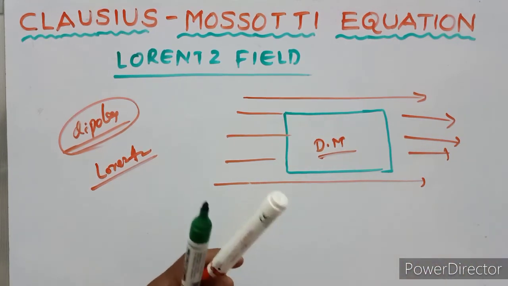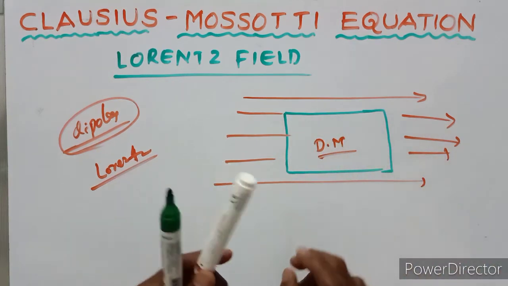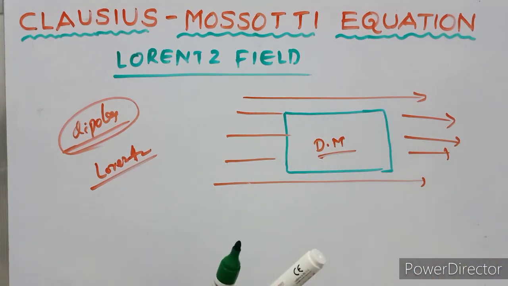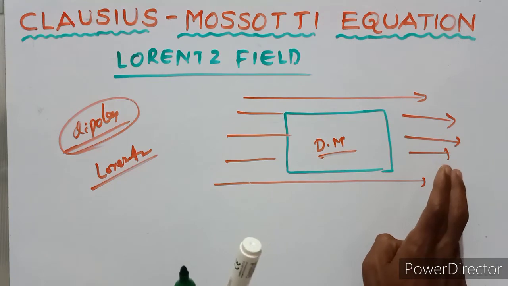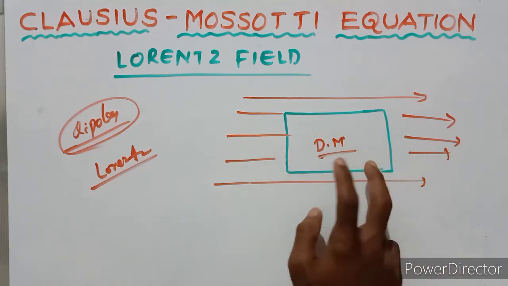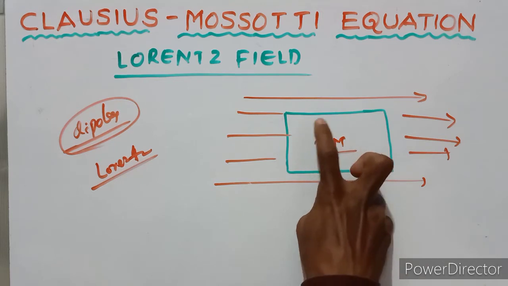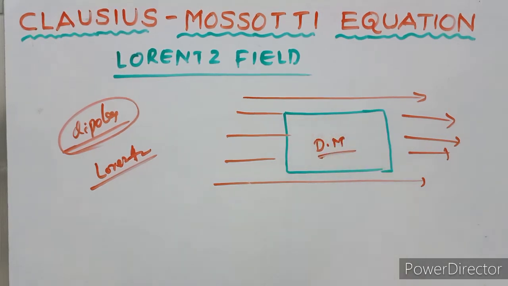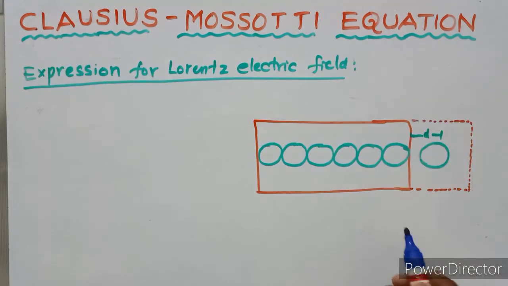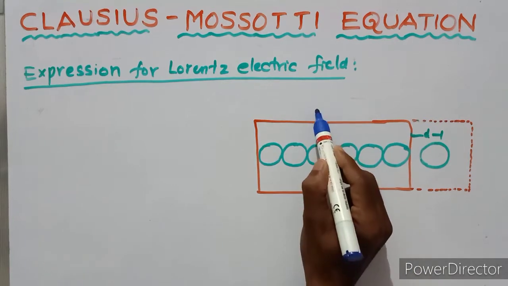So the electric field which acts at the location of a given atom subject to an external electric field, and is the resultant of the applied field and the field due to all surrounding dipoles, is known as the Lorentz electric field.